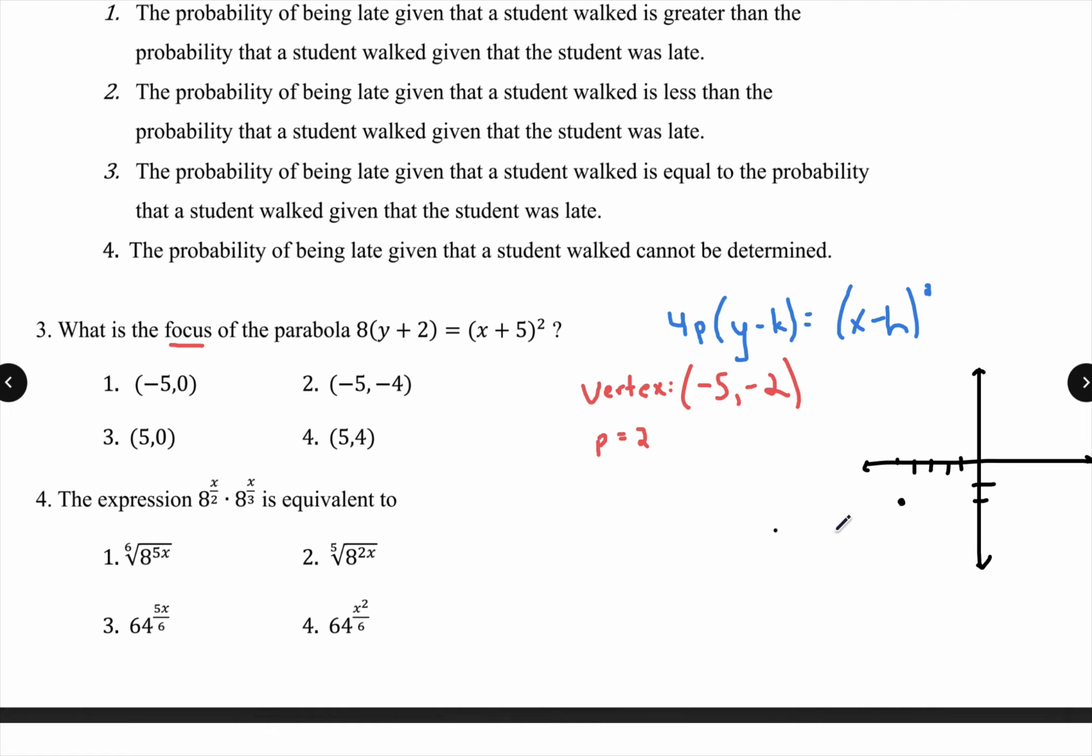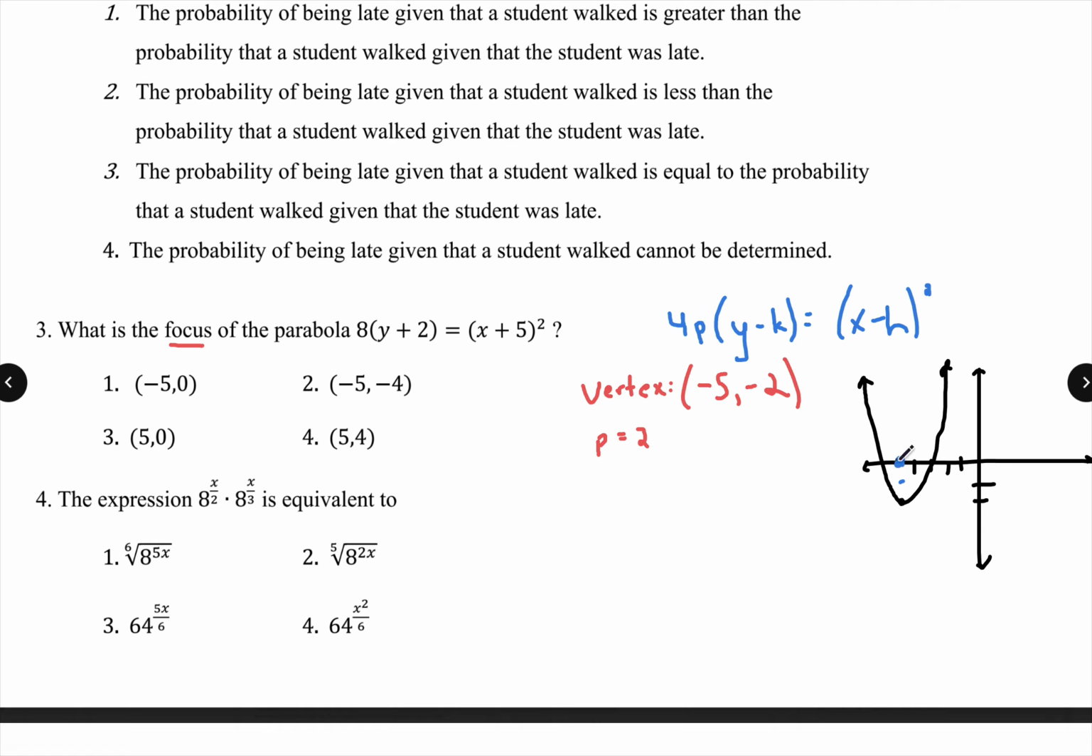I know my p is 2, which means it's positive. So I know that my parabola is going to be opening upwards. That means if the distance between my vertex and my focus is 2, I'm going to go up 2 units. Because it's opening up, it's going to be a positive. If it was opening down, we would have some sort of negative here.